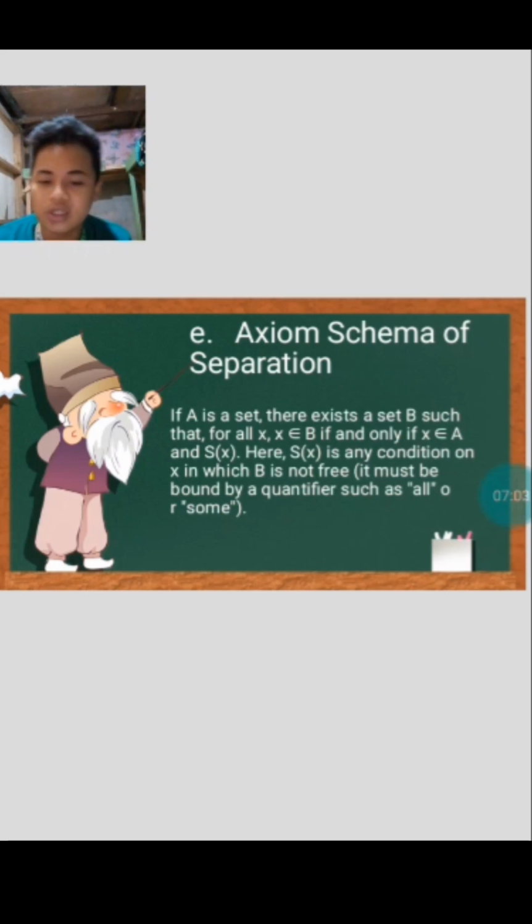So that for each formula with free variables Z, P1, and Pn, the following formula is an axiom: for all X and for all P1, for all Pn, there exists Y, and for all Z, Z is an element of Y if and only if Z is an element of X and S of Z, P1, Pn.